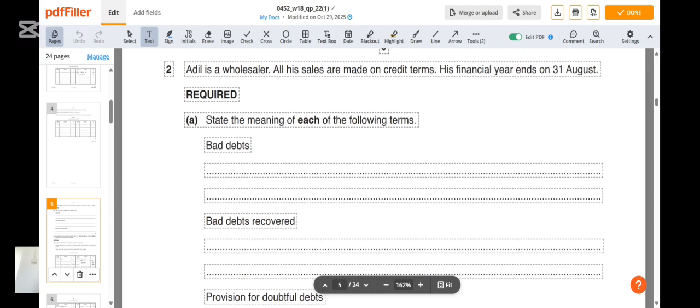Sometimes it's also possible that an amount that you could have written off as bad debt can be recovered. Probably the customer's business has started operating better and the customer is able to pay the amount. That one is called a bad debt recovered.